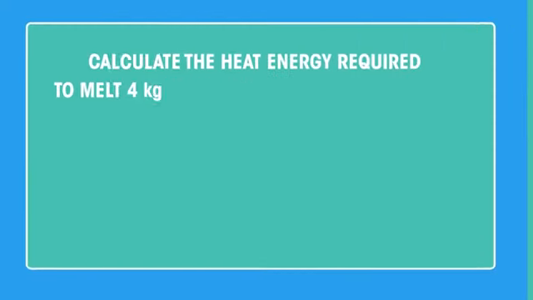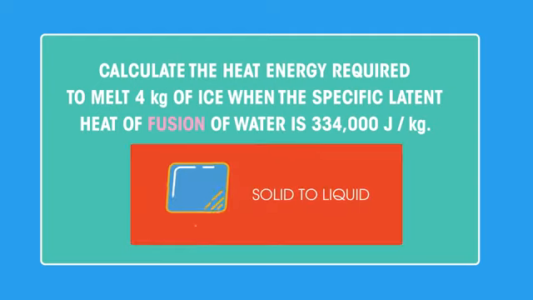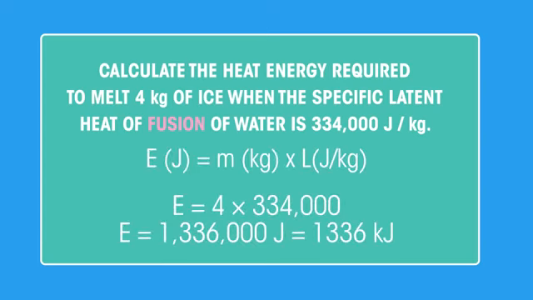Let's do a practice problem. Remember that specific latent heat of fusion is the energy required to make water to go to liquid from solid. Pause the video and attempt the problem before pressing play to see the answer. Did you get it right? That's a lot of heat energy. We could turn it into kilojoules by dividing by 1000.